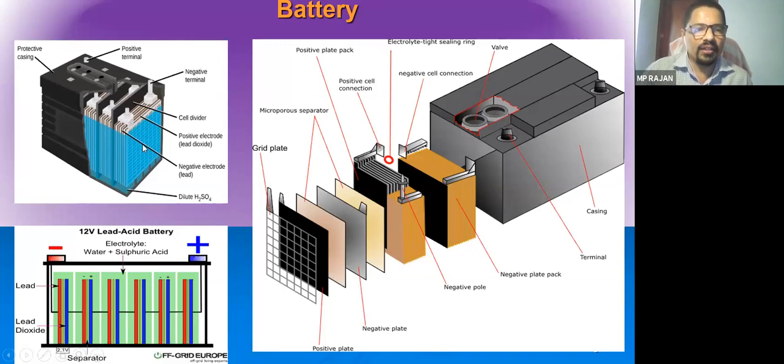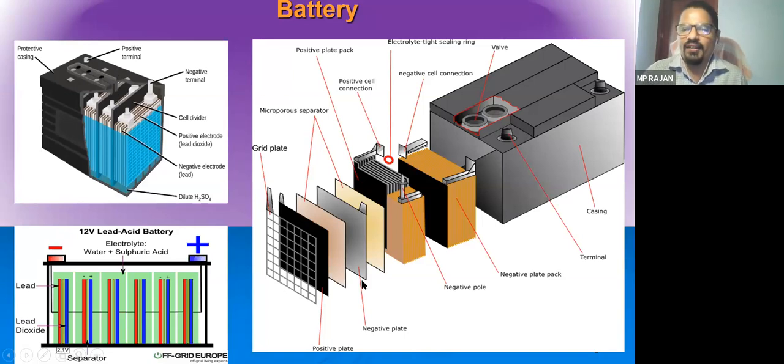And this is also again we can say just like our solar module, it comprises of so many solar cells. Each cell is giving 0.5 volt. So here, as far as the lead acid battery is concerned, each cell is giving you 2 volt. So normally 6 cells are connected in series. So altogether you will get 6 into 2, 12 volt DC power supply at the output.